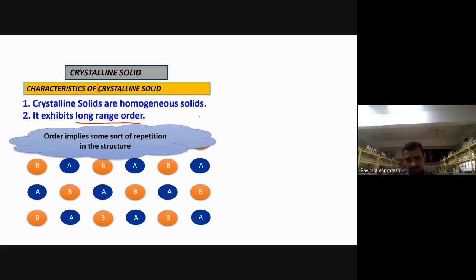What is an order? Order simply is some sort of repetition. You know that one, repetition. A, B, A, B, A, B. For example, in a crystal lattice like A, B, A, B, A, B, or A, B, B, B, or A, B something, A, B something. That means this is the order: repetition of A, B, repetition of A, B, B. Order implies some sort of repetition in the structure.